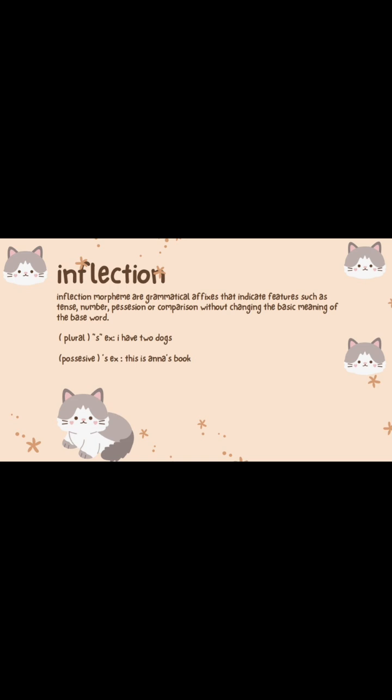So possessive, for example, this is Anna's book. Where is the possessive? The possessive is Anna's, with 's at the end of the word Anna. Why? Possessive means kepemilikan. This is Anna's book. Ini adalah bukunya Anna, miliknya Anna. That's why we use possessive, because the meaning is kepemilikan. That's the example of inflection.